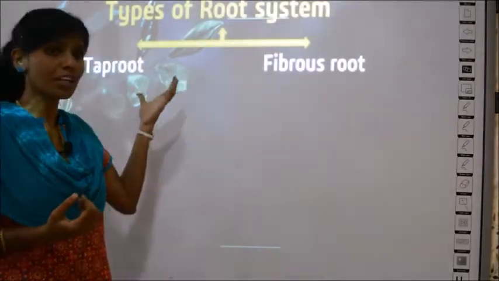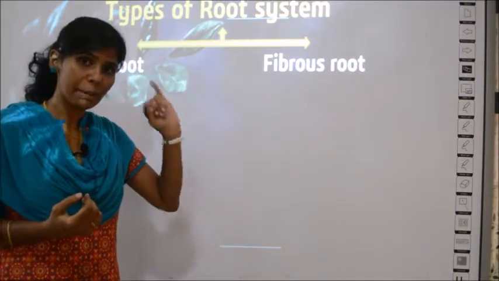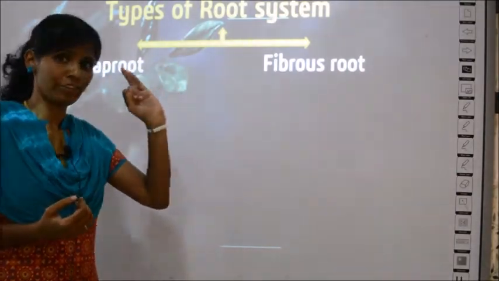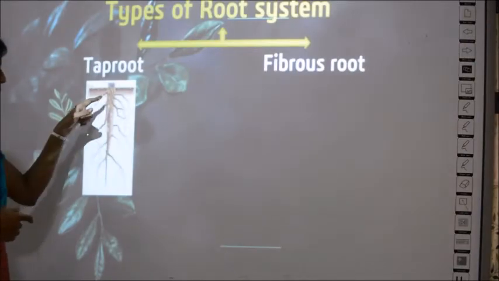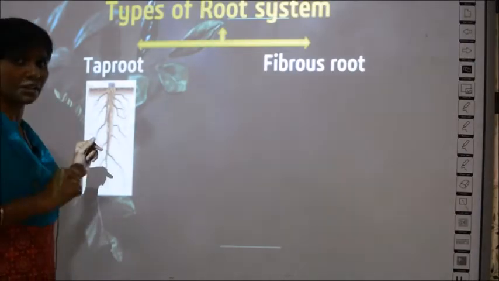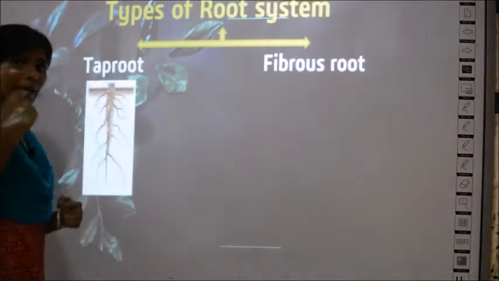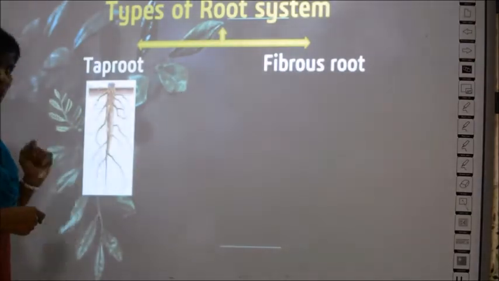So what are the 2 types of root systems? Tap root system and fibrous root system. So what are the features of the tap root system? It will look like this. You must have seen if you pull out a plant, you can usually see such a structure.